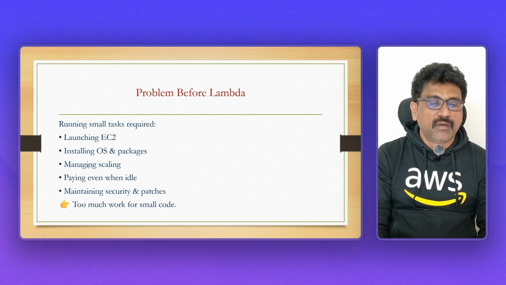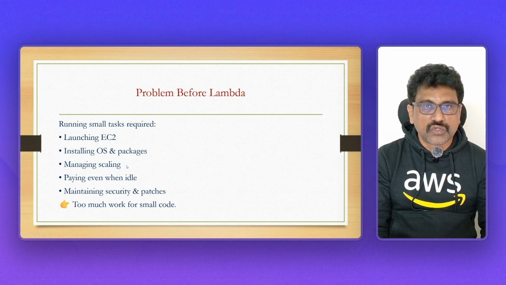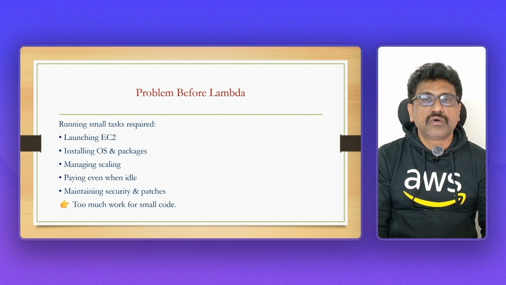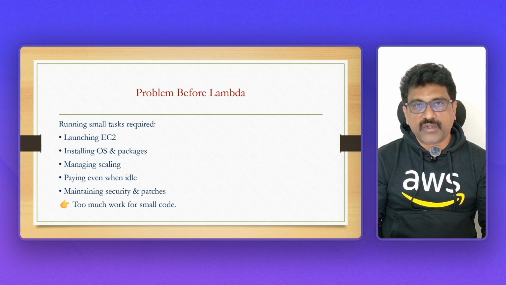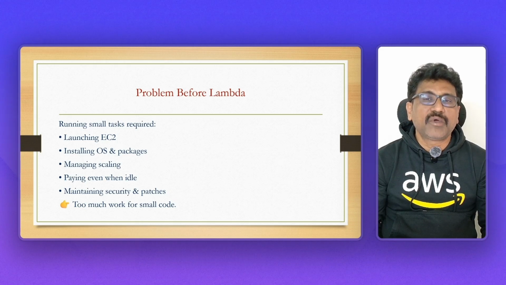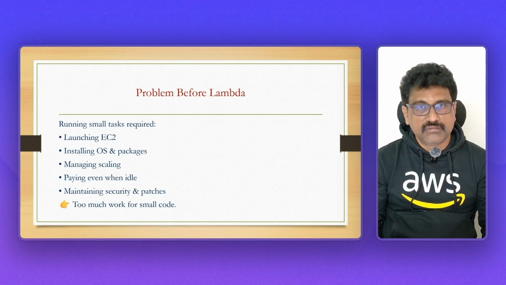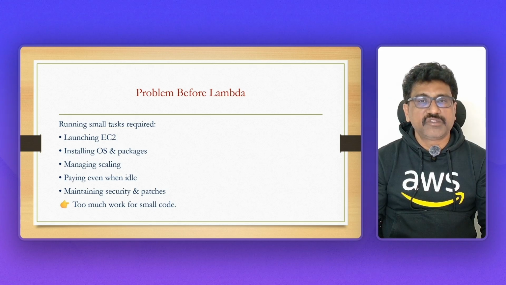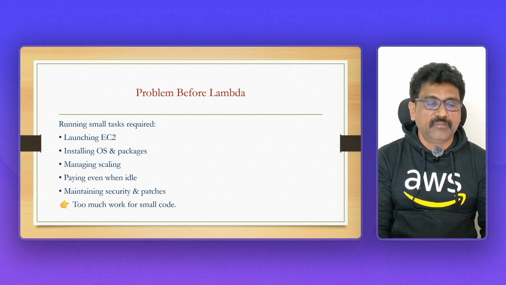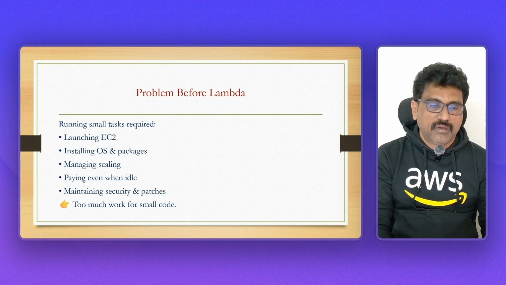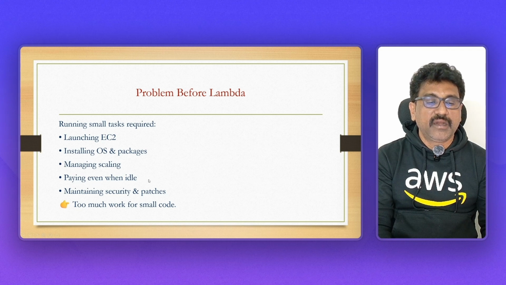And in EC2, managing scaling. That means based on the load, you need to scale up the environment. For example, today the load is heavy for your application. You should increase the number of EC2 instances, so then only the load will be balanced. Once the load reduces, you have to scale down the environment. That means you have to tear down those EC2 instances and stop them manually. You can also use auto scaling, but here,